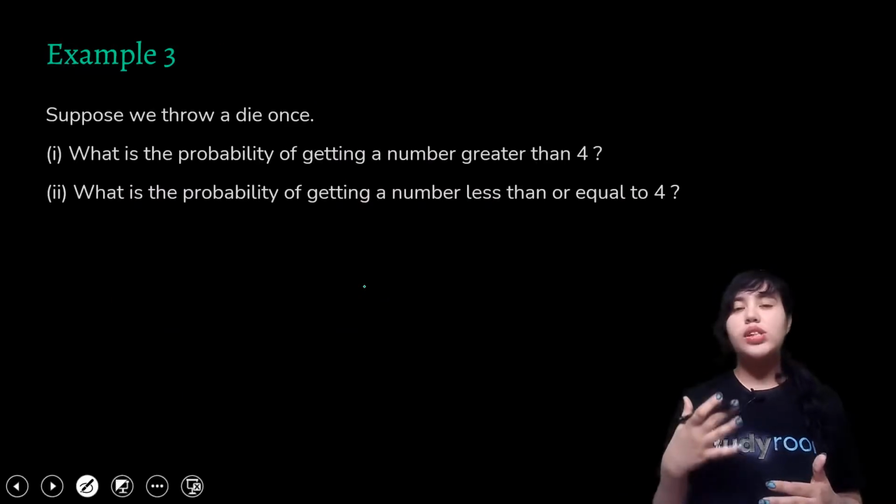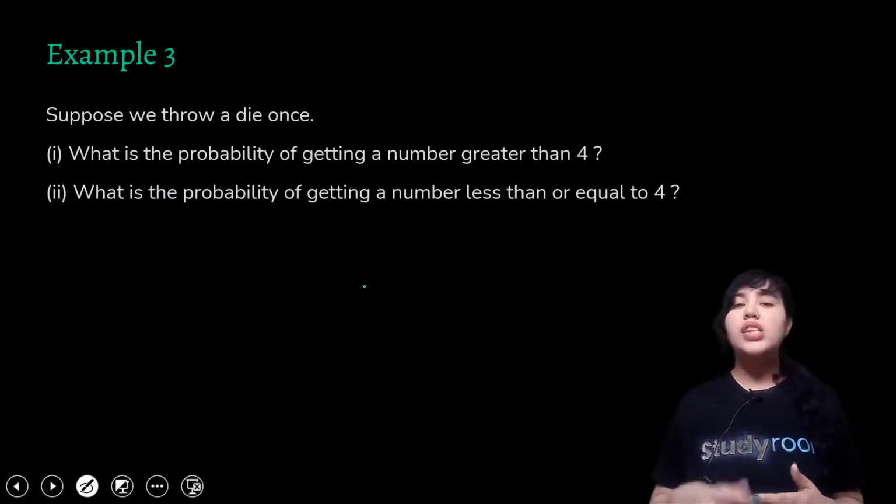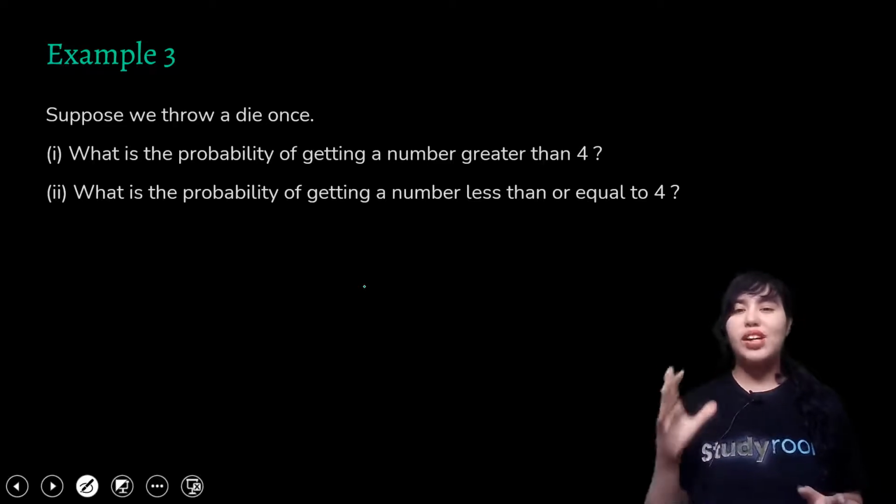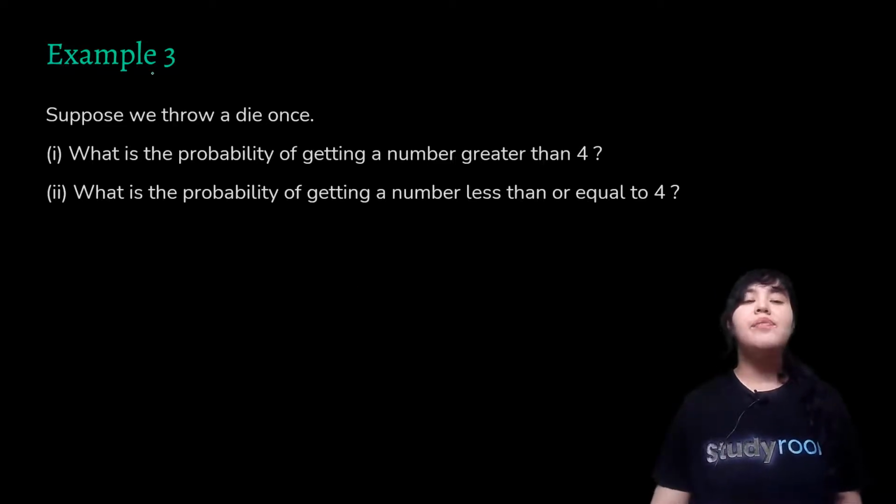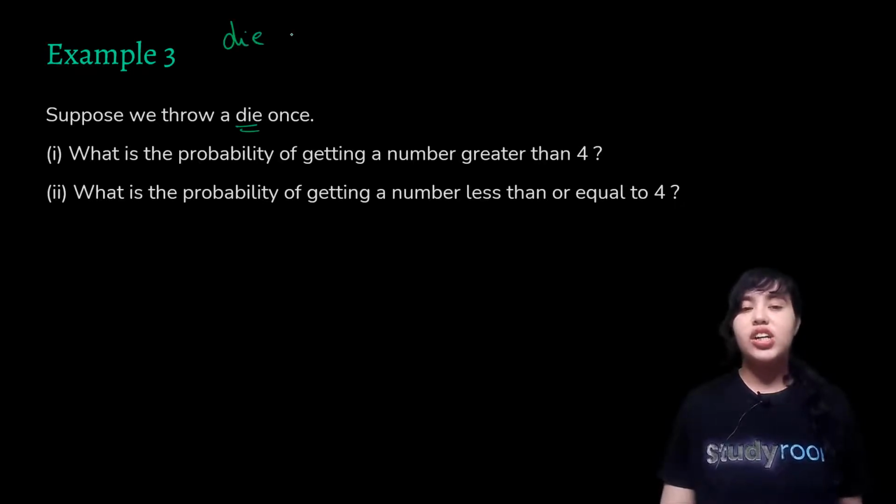For questions associated with probability, you can leave your answer in decimals or even in simplified, reduced fractions. Okay. So then we have a die. Now you must be wondering what a die means. Die is singular, and its plural is dice. So please don't get confused.